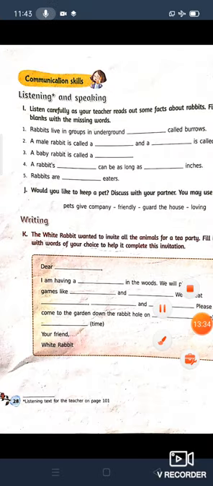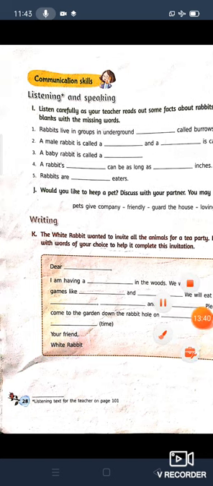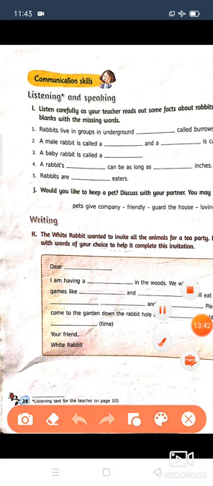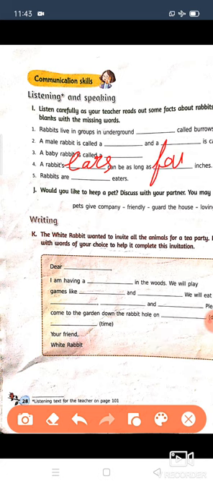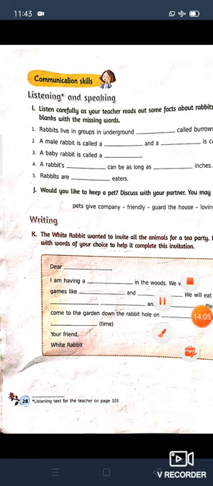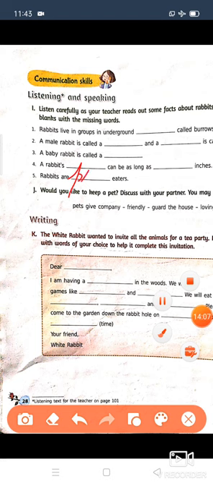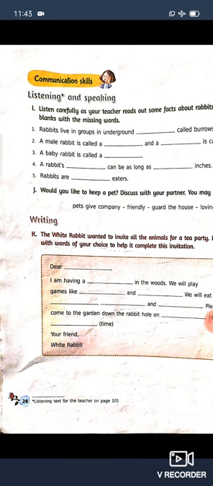A rabbit's dash can be as long as dash inches. A rabbit's ears, E-A-R-S, ears can be as long as 4 inches, F-O-U-R. Okay. Fifth number: rabbits are dash eaters. Rabbits are plant eaters. You have read it in your science book. P-L-A-N-T, plant. Rabbits are plant eaters. Okay children, now we will see the next one.